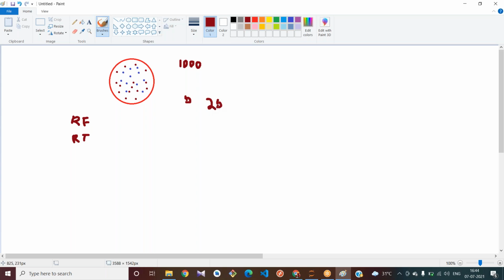Using these 250 rows of data, it tries to build one tree using the parameters of entropy, information gain, or Gini impurity. It tries to split the tree using these 250 samples.